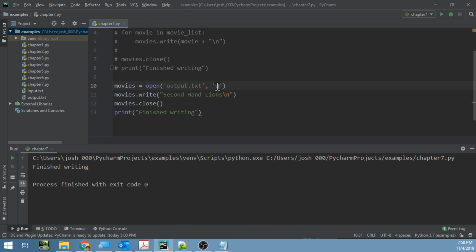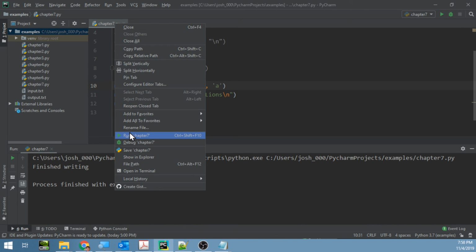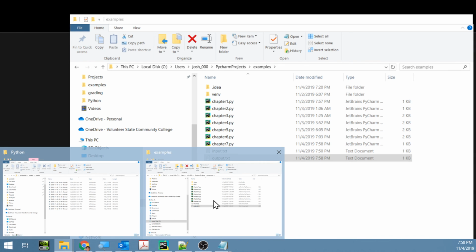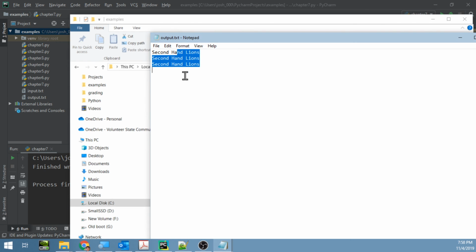We go back to append mode. When we run this twice, how many times should Secondhand Lions be there? It should be there 3 times. It was already there once, and then we ran it twice, and it's there 3 times.